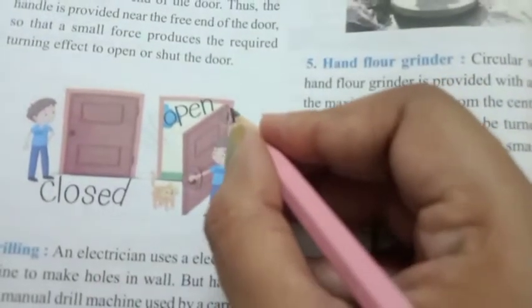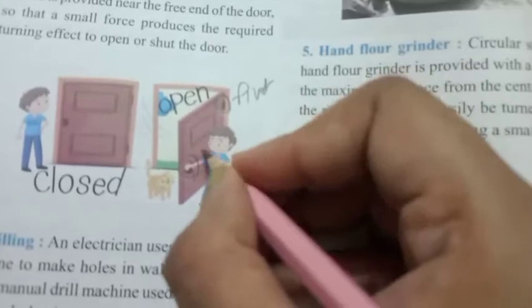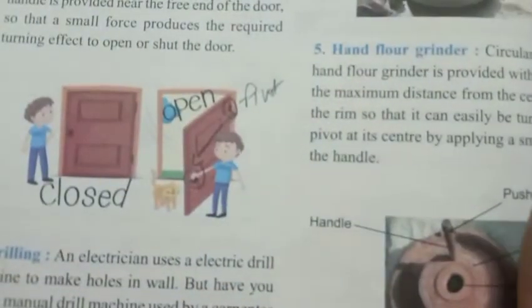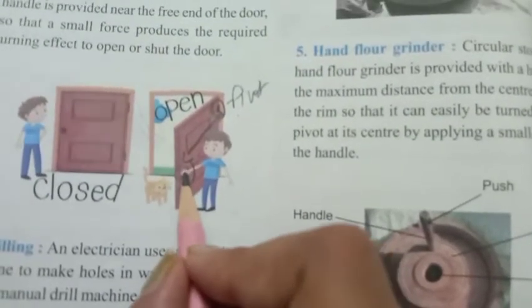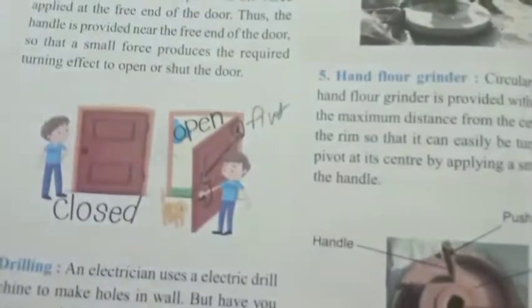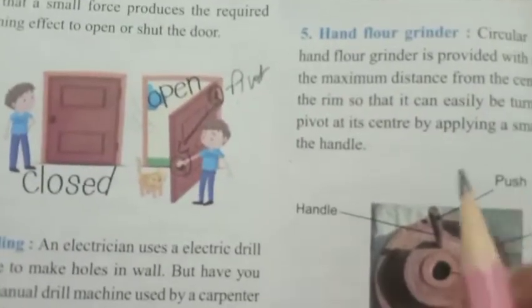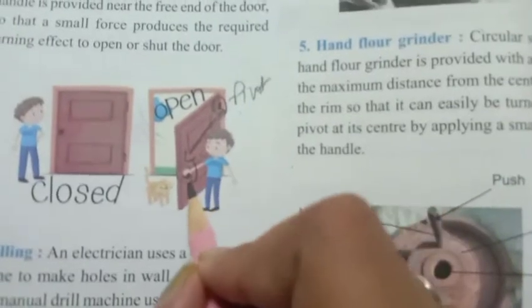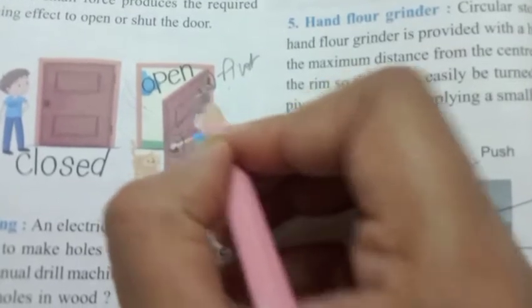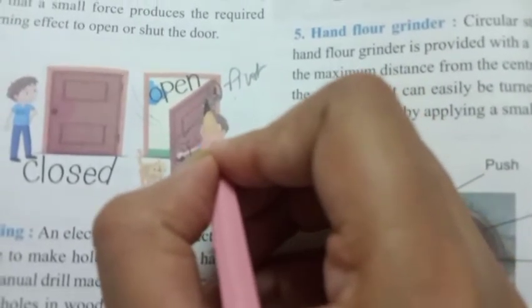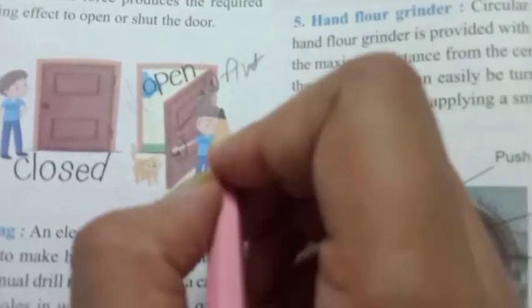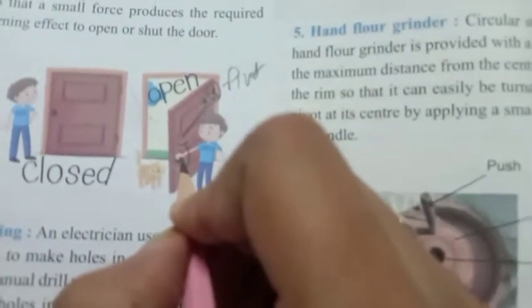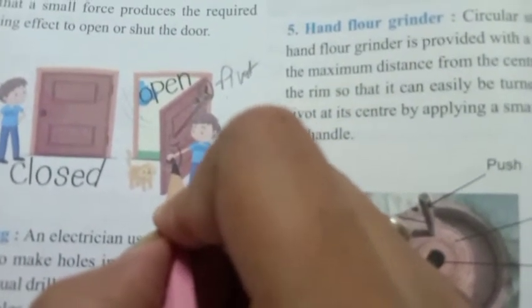So can you see the distance? This is the pivot point and this is the handle. The distance is maximum. Because the distance is maximum, you don't have to apply much force over it. You can easily apply less force to open a door and close a door. If you want to open a door, let's take an example. If you want to open a door from the handle, you can easily open it. But if you try to apply a force over this point, very close to the hinge, you have to apply maximum force to open it. In your home you can try it. Whenever you try to open the door from your handle, you don't have to apply much force. You can feel that you don't have to apply much force.